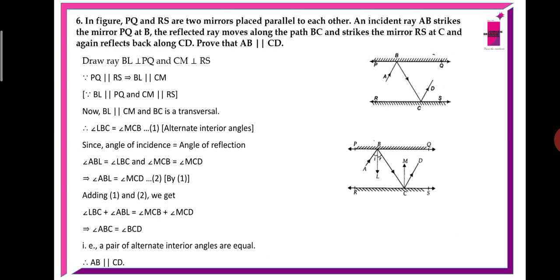Now what we are going to do is draw ray BL perpendicular to PQ and CM perpendicular to RS. Then they both become normals. So when the normals are there, we can easily see in the second figure I and R, those are the angle of incidence and angle of reflection. So now they both are equal. Based on this we are going to prove these are parallel. Since PQ is parallel to RS, then BL is also parallel to CM because perpendiculars drawn to parallel lines are parallel.